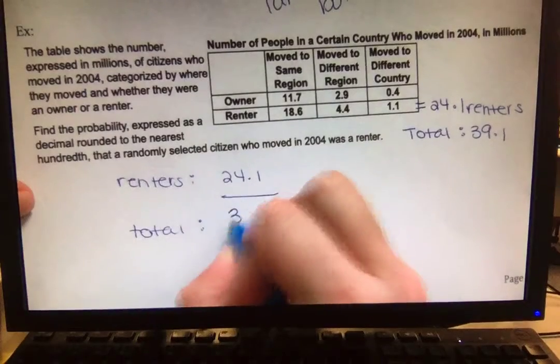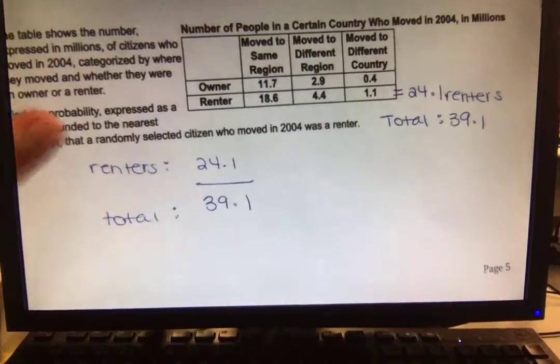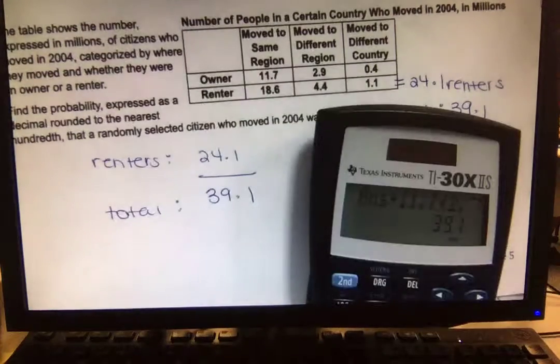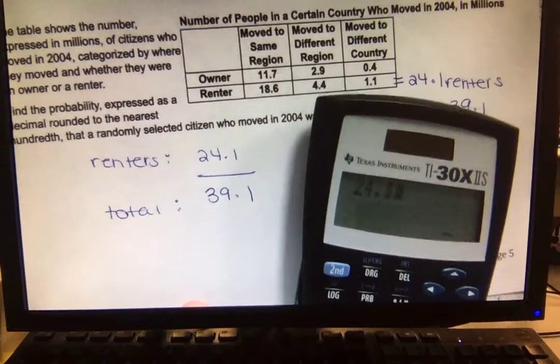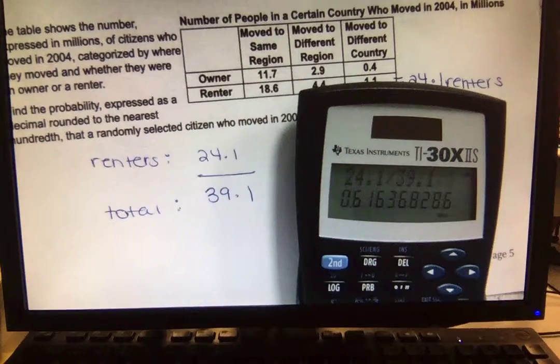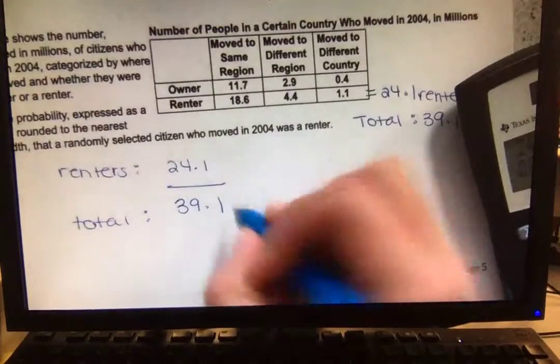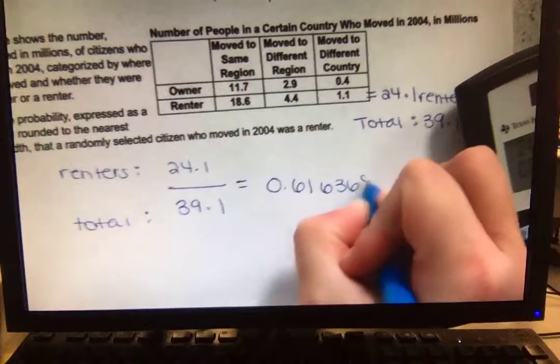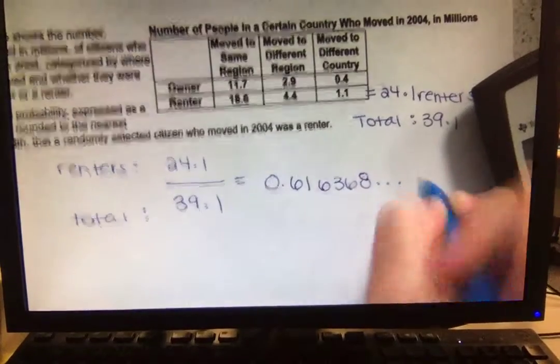So total we had 39.1. We want this as a decimal, so we're going to divide these two things out. So 24.1 divided by 39.1 is 0.616368286.